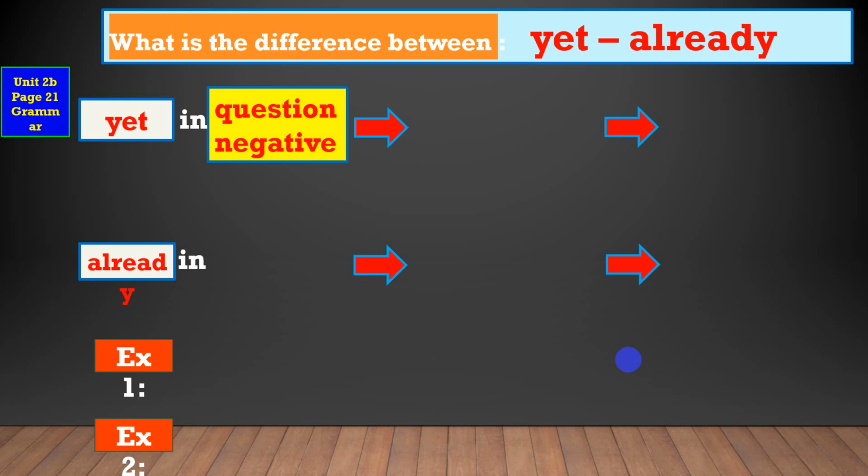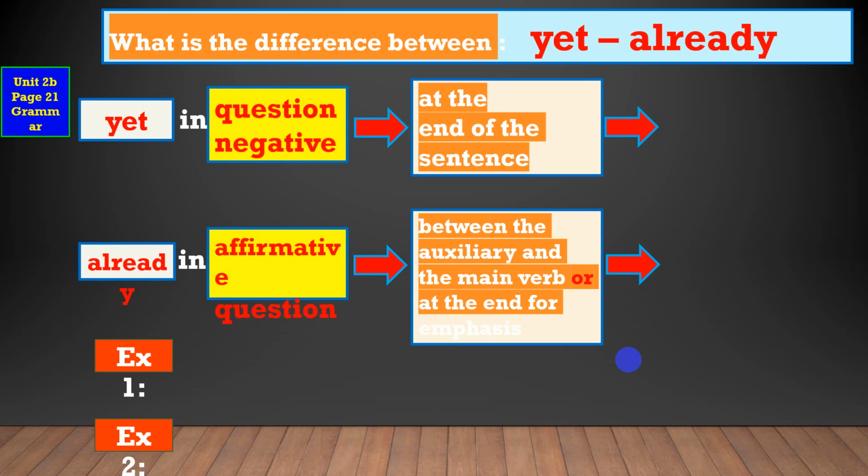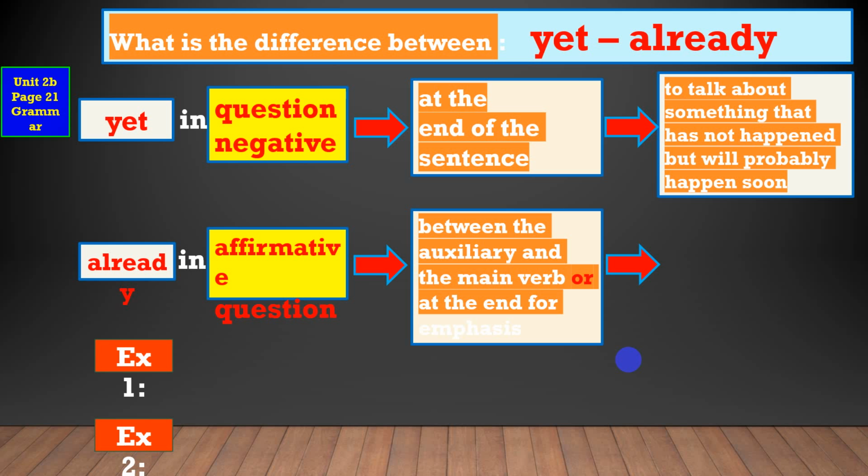So we have here also yet and already. How can I differentiate between them? We use yet for questions and negatives, and already for affirmatives and questions. Have a look at the end of the sentence. The place of yet is at the end of the sentence, and already goes between the auxiliary and the main verb, or at the end for emphasis. Have a look here: to talk about something that has not happened but will probably happen soon, I use yet. So I use yet to talk about something that has not happened but will probably happen soon.